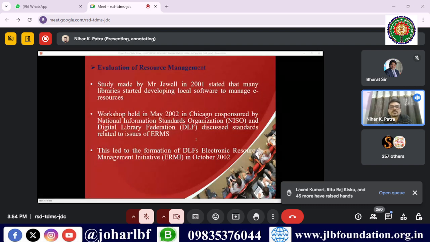This led to the formation of the DLF Electronic Resource Management Initiative in October 2002, and published the report known as the Electronic Resource Management Initiative Report in August 2004. They suggested how ERM should be managed with the different life cycles, how the management of electronic resources will manage the different components.